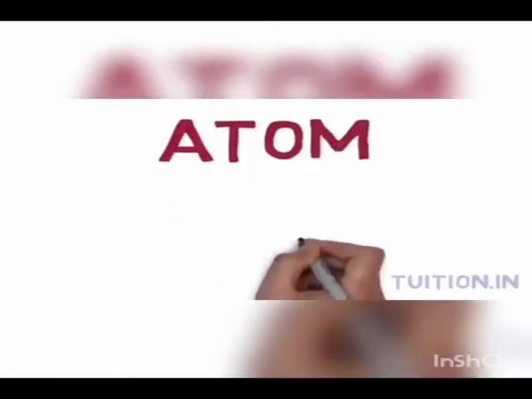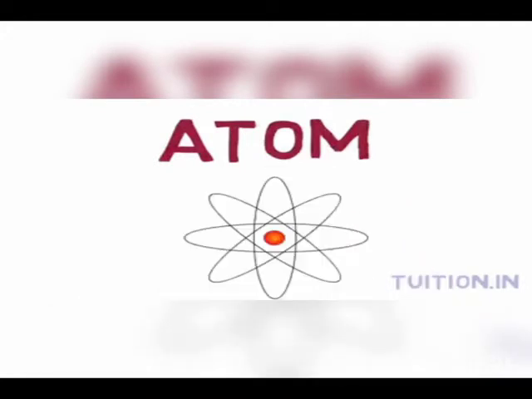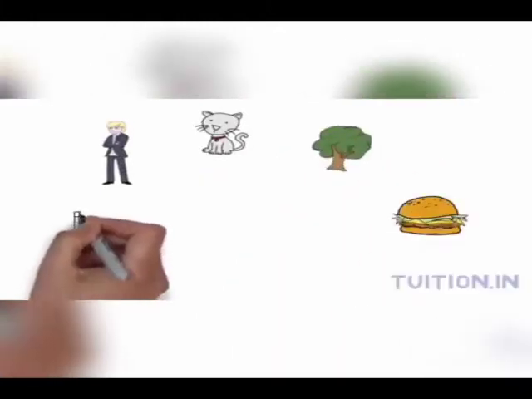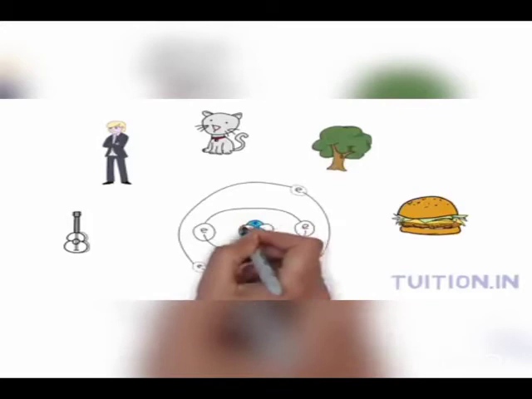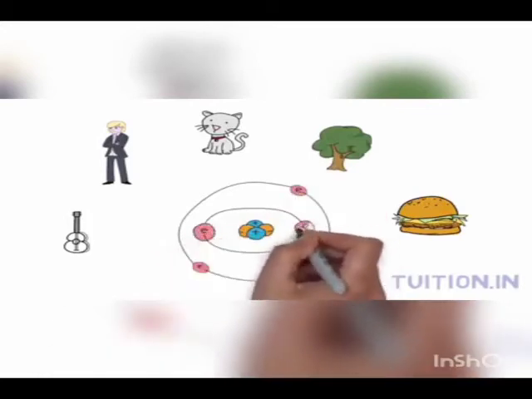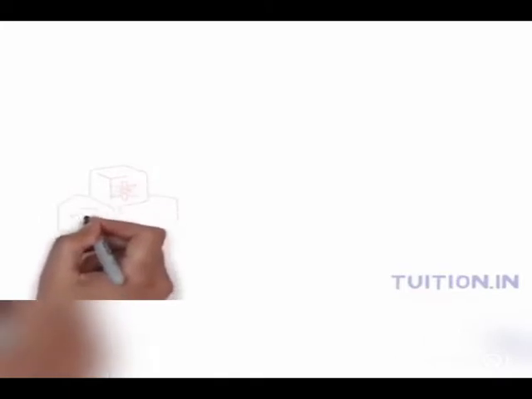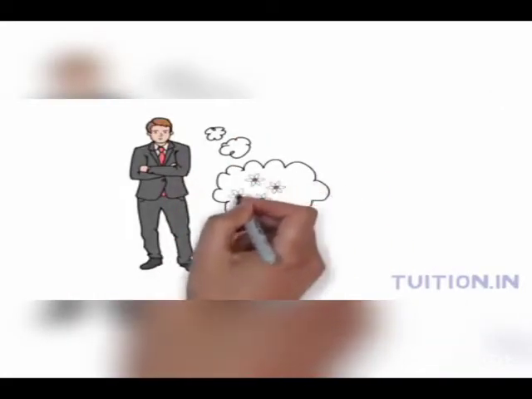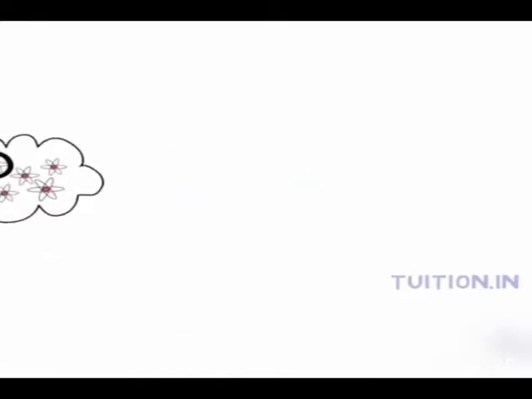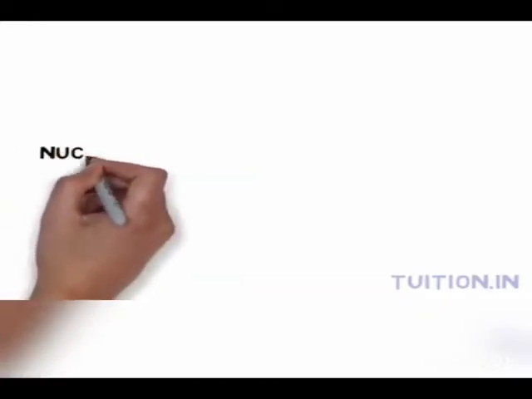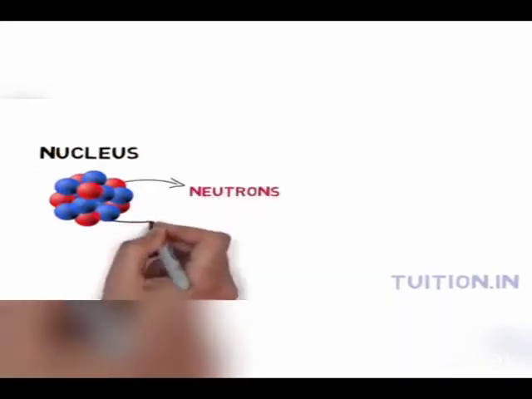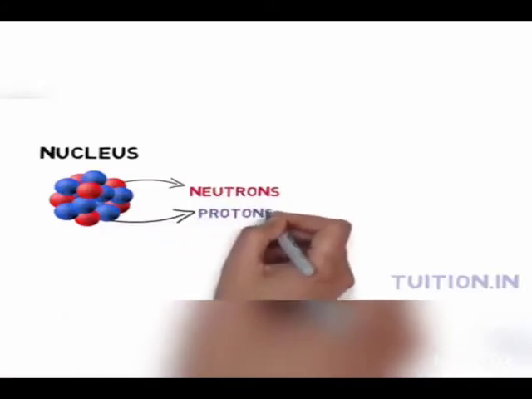Hello everyone, welcome to Little Einstein. We're going to take a closer look at atoms. All matter is made up of elements that cannot be broken down by chemical activity. Atom is the smallest particle of an element that retains the element's properties. Atoms are the building blocks of everything in this universe, including ourselves. People often think of atoms as the smallest possible form of matter, but even smaller particles make up atoms. Each atom has a dense center called the nucleus. The nucleus contains neutrons which have neutral electric charge and protons which are positively charged.